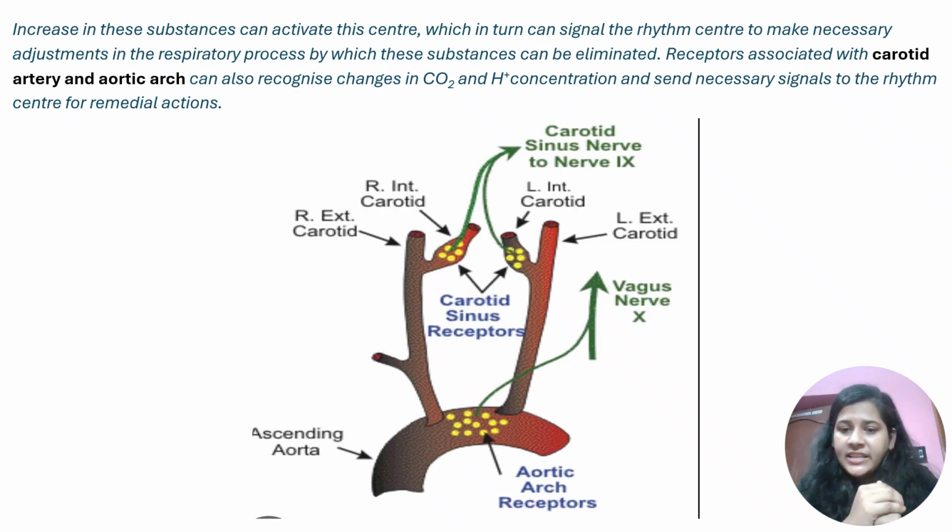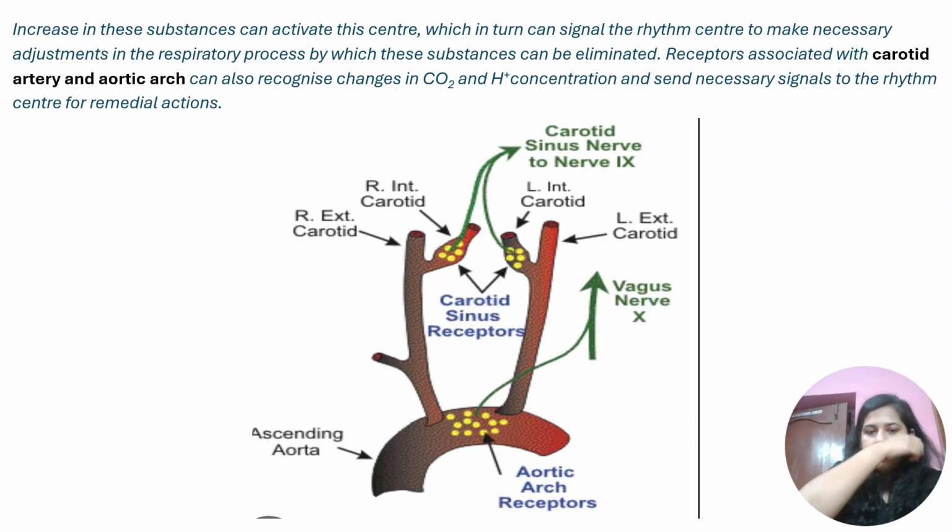Another one is the chemosensitive area that is present adjacent to the respiratory rhythm center. Then there are receptors associated with the carotid artery and aortic arch. How do they do it? They are very sensitive to CO2 and H+ ion concentration present in the body. When their concentration increases in the body, they send a signal to the respiratory rhythm center, which then makes remedial actions to remove them. So this is the entire regulation.